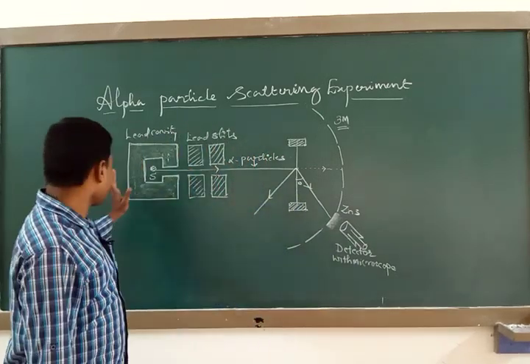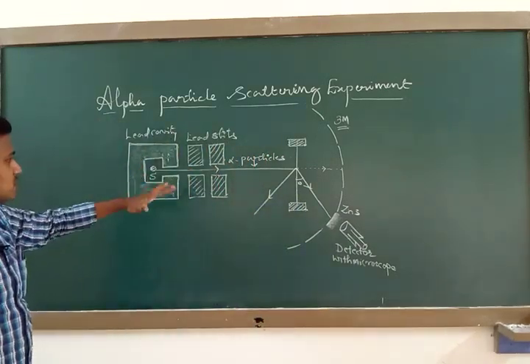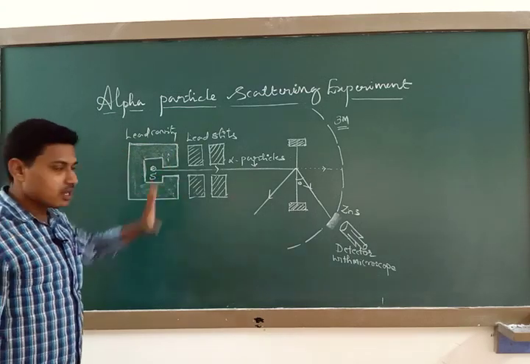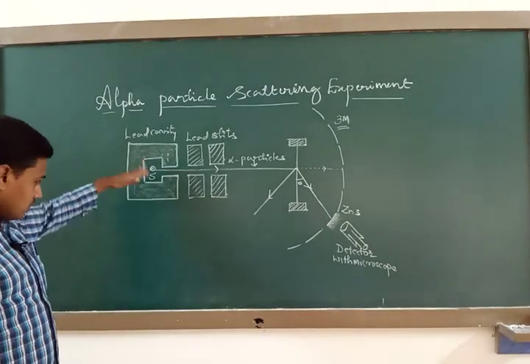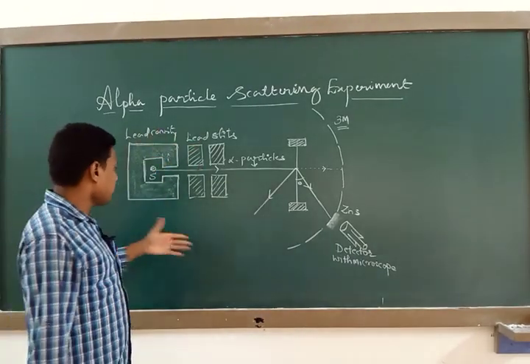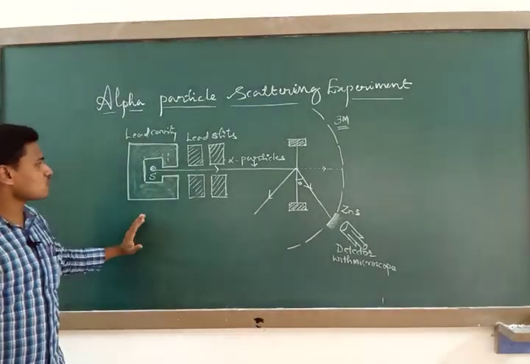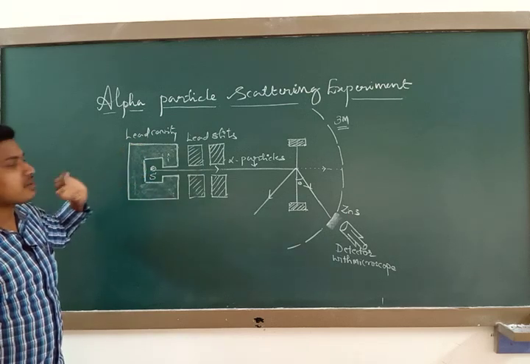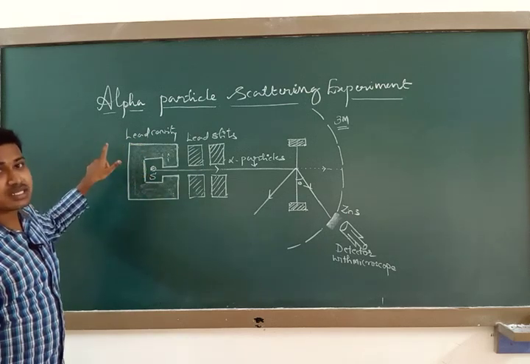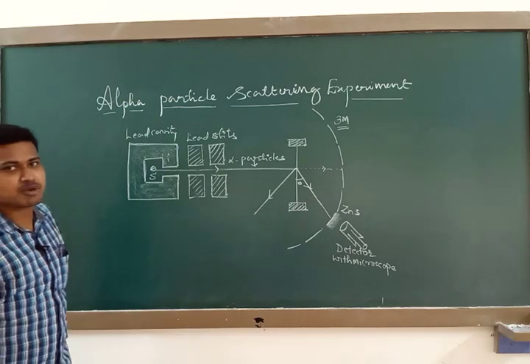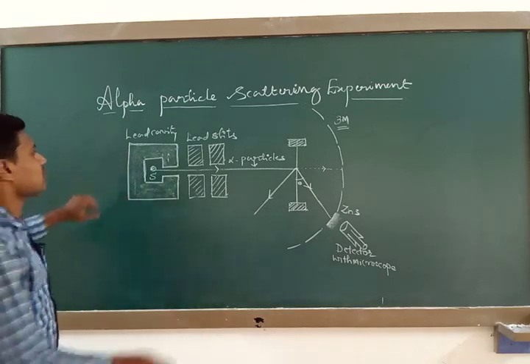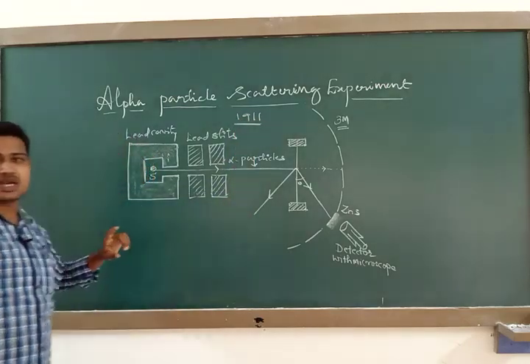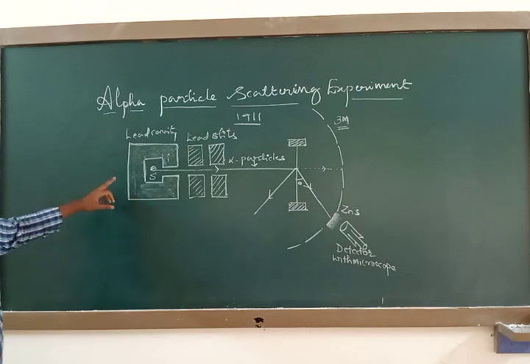Once again, for the further explanation of Rutherford's atomic theory, we require the experimental arrangement here. I have highlighted it; even though in my previous class I gave you a detailed diagram, you can have a glance here now also. This is Rutherford's alpha particle scattering experiment, also called the Geiger-Marsden alpha particle scattering experiment. They conducted this experiment in the year 1911, when they started the study of the structure of the atom.